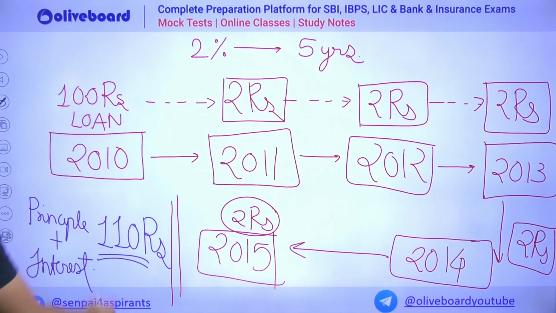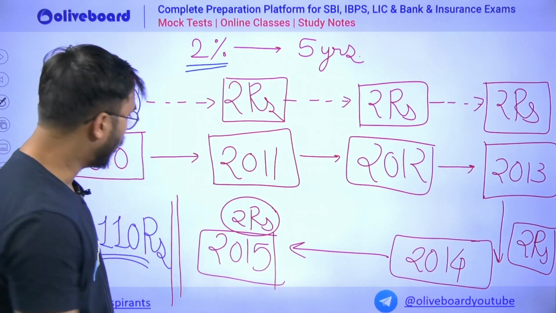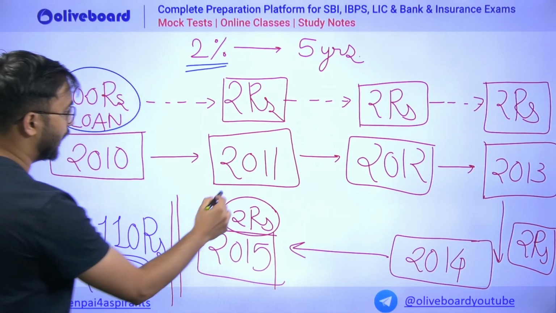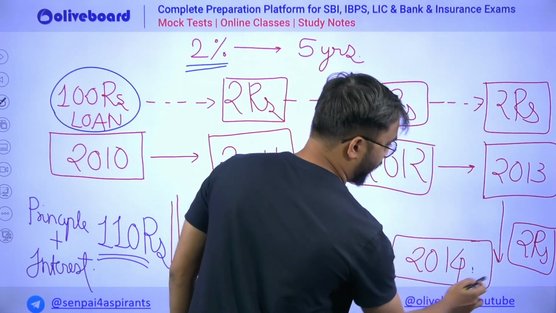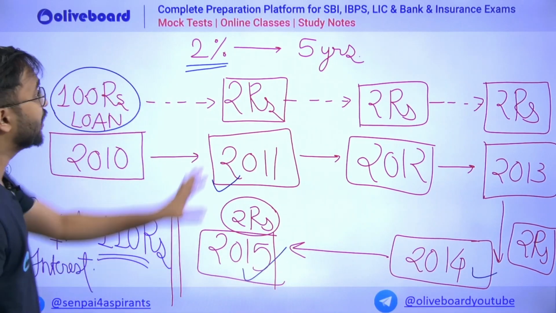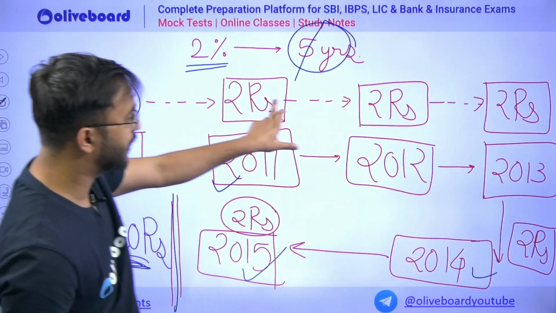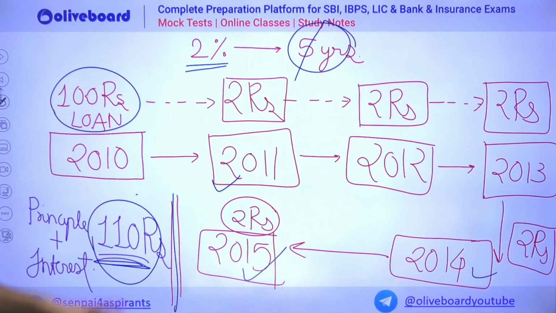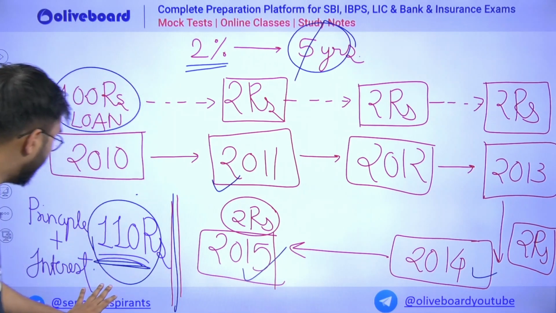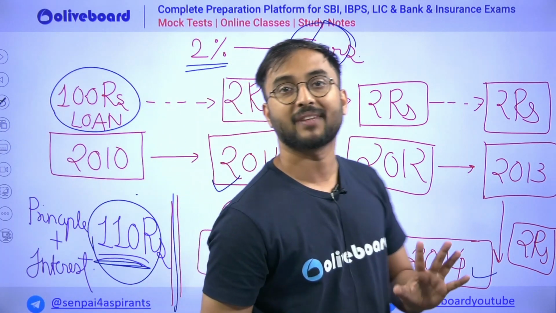Now look here very carefully. Suppose that girl has given a 100 rupees loan to the company in 2010 for 5 years at 2%. So in 2010, she gave a 100 rupees loan to the company. In 2011, she got 2 rupees. In 2012, she got 2 rupees. In 2013, she got 2 rupees. In 2014, she got 2 rupees. And 2015 also, she got 2 rupees. The 5 years got completed. After 5 years, count this 2 rupees: 2 plus 2 plus 2 plus 2 plus 2. She has got in total 10 rupees. So in total, she has received 10 rupees plus the principal amount also, so 110 rupees. So principal you are getting and interest also you are getting. This is the example of your redeemable bonds.